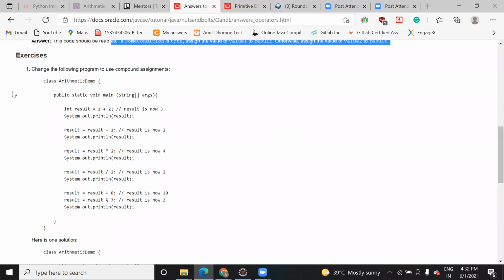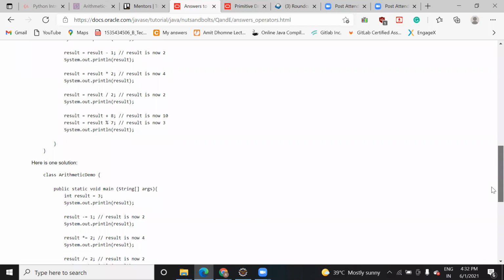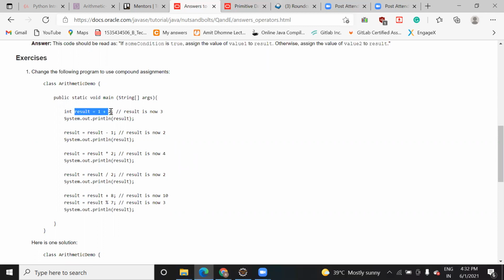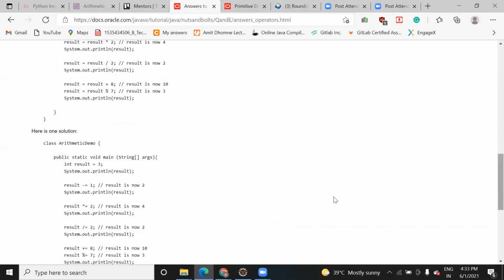Now they are saying to change the following program to use compound assignment, class ArithmeticDemo. So they want to combine the two. int result = 1 + 2, which is 3. Compound assignment is when you represent this in a shorter way. Suppose you want to reduce the representation of this expression, do you know that you can represent it in this way also?